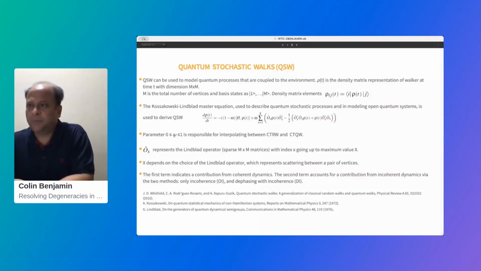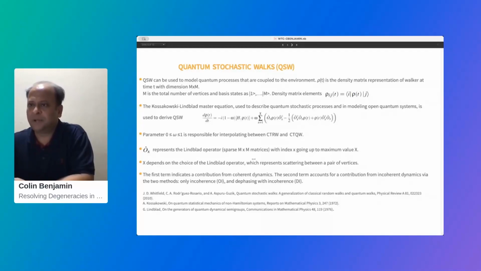There is a parameter omega here which determines the quantum to classical transition. So this part here, minus i times 1 minus omega times the commutator of H and the density matrix, is the continuous time quantum walk, the purely quantum part, and this second part is the purely classical part determined by omega. If omega is 1, then your density matrix evolution reduces to the classical continuous time random walk.